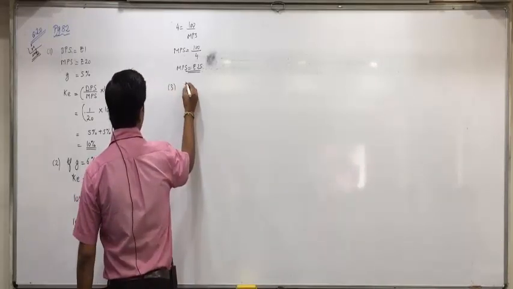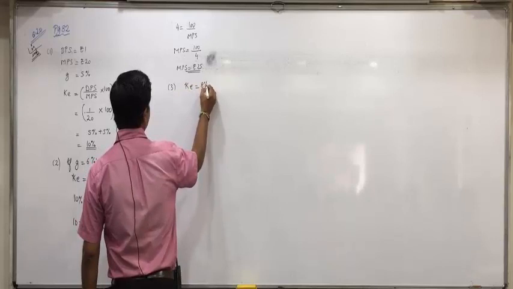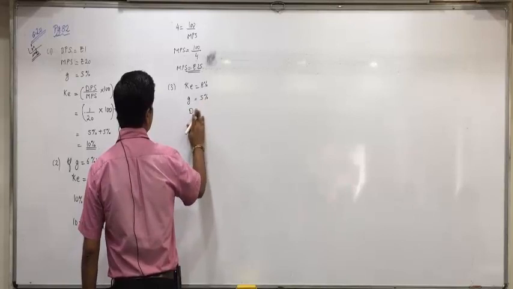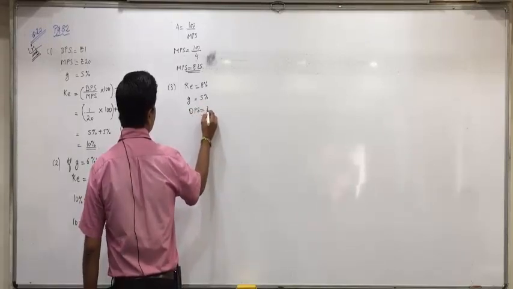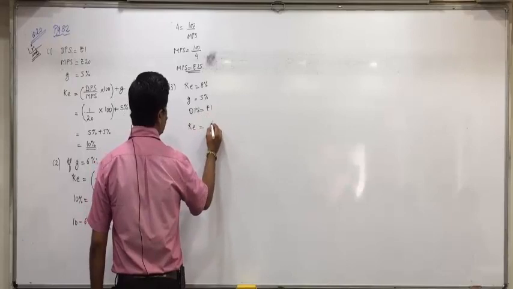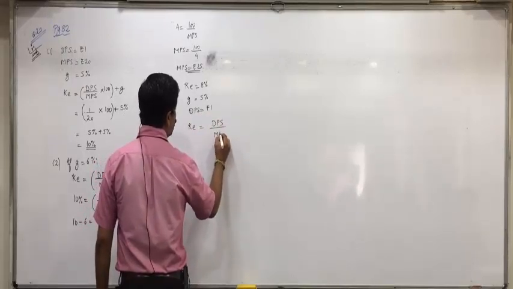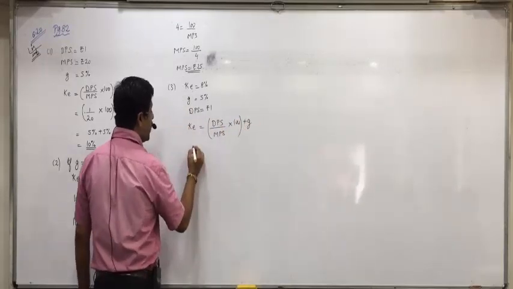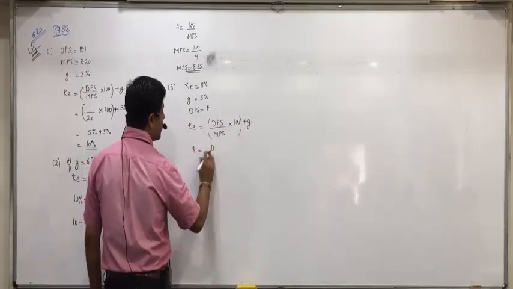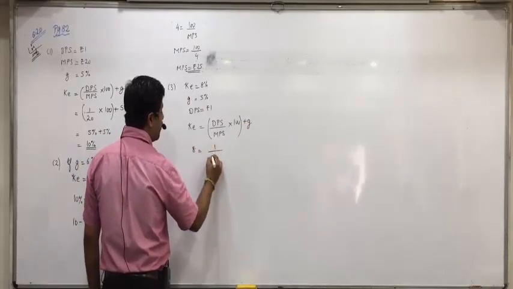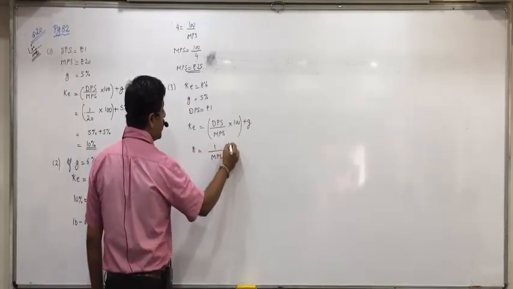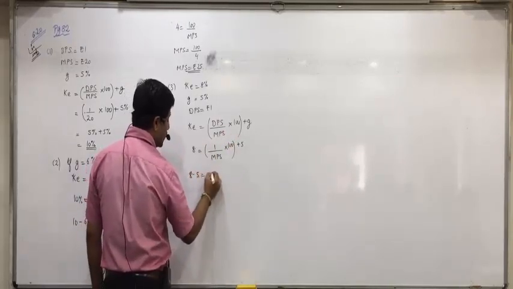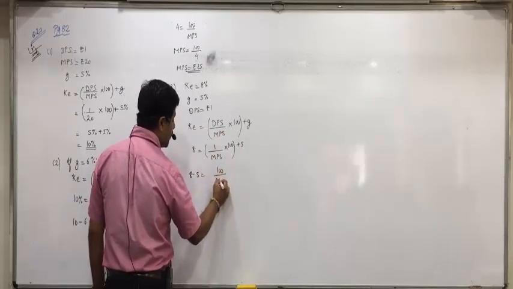Check it up everyone. Now KE we have to take 8%, growth rate 5%, dividend 1. So KE equals DPS upon MPS into 100 plus G. KE will be 8, DPS will be 1, MPS we have to find, into 100 plus growth rate 5. 5 on the left side will become minus, 100 upon MPS.